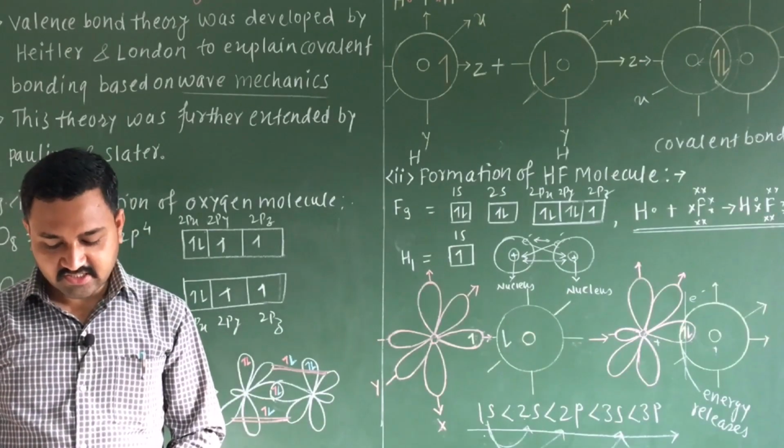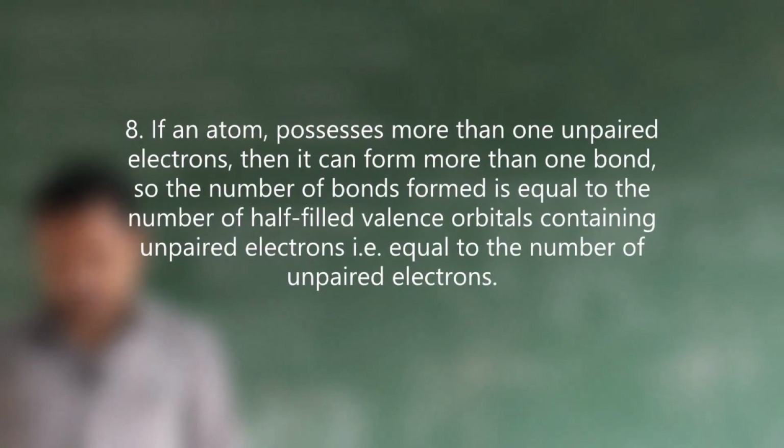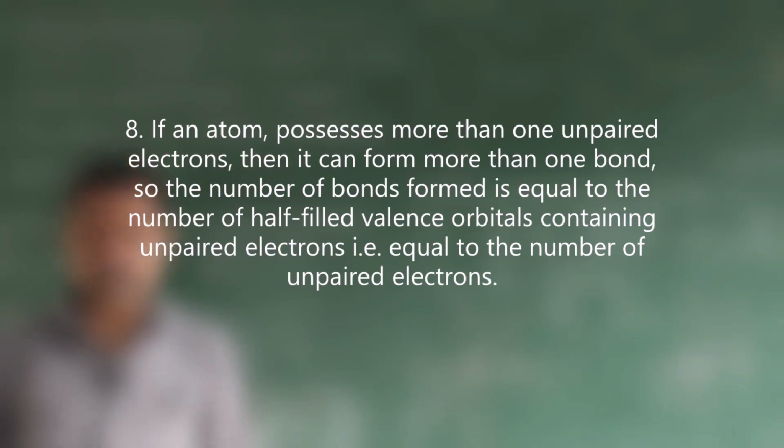Now, let us consider postulate number 8. If an atom possesses more than one unpaired electron, then it can form more than one bond. So, the number of bonds formed is equal to the number of half-filled valence orbitals containing electrons, that is equal to the number of unpaired electrons which are present in the atom.